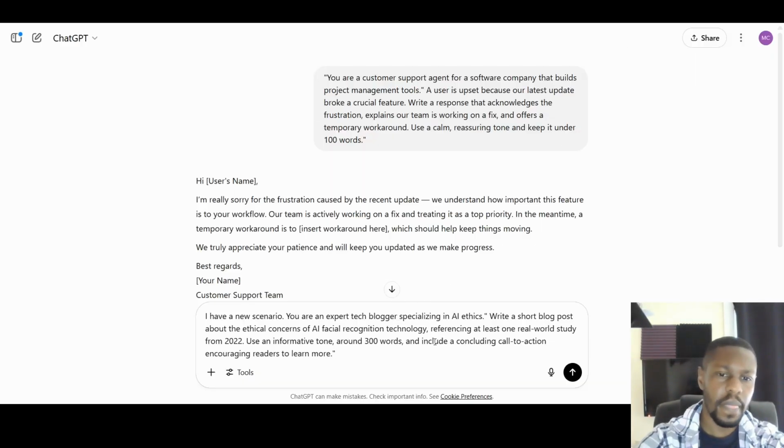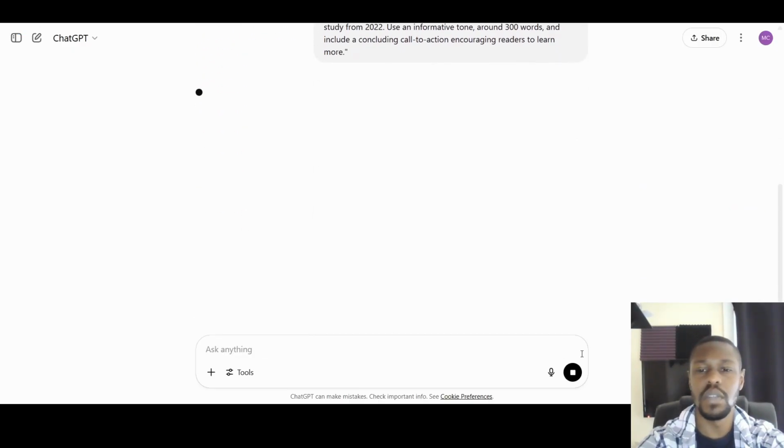Right. So I've said, I have a new scenario. You're an expert tech blogger specializing in AI ethics. Write a short blog post about the ethical concerns of AI facial recognition technology, referencing at least one real-world study from 2022, and use an informative tone, around 300 words, and include a concluding call to action, encouraging readers to learn more. Let's see what that comes up with.